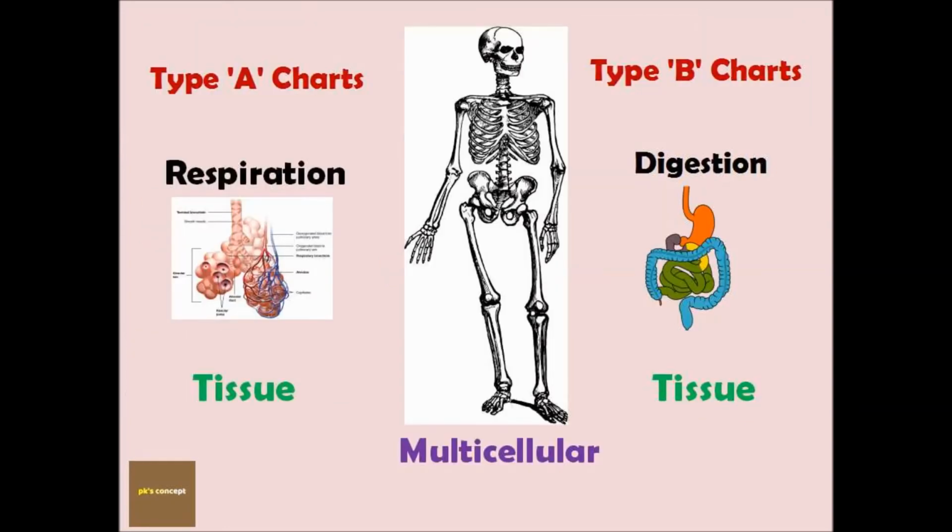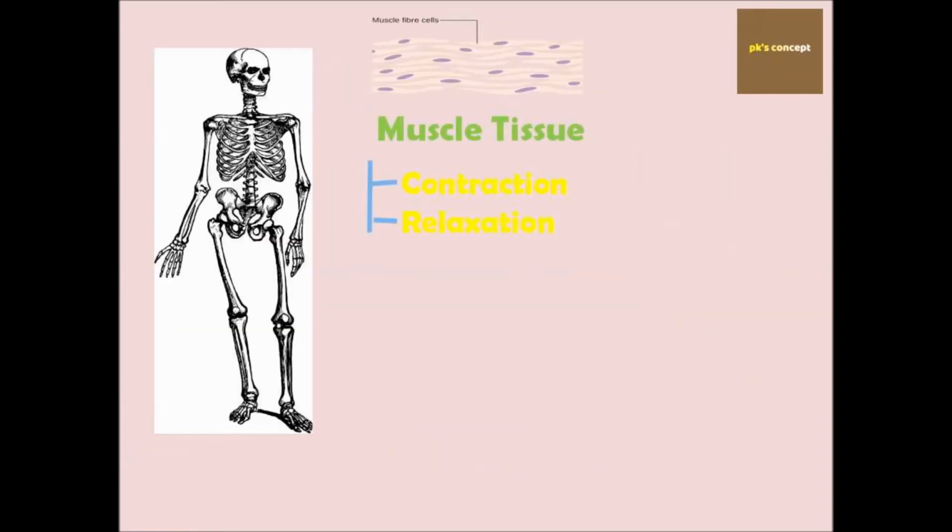Here in an animal or human body, there are groups of cells doing one function. Here we see a type A cluster doing respiration and a type B cluster doing digestion. So this group of cells, or cluster, is called a tissue. Yes my friend, tissue. Each tissue carries out a specific function. So my friends, only multicellular organisms like humans and animals have tissue for doing specific work at a specific position in the body. One example is muscle tissue, which helps body movement by doing contraction and relaxation.